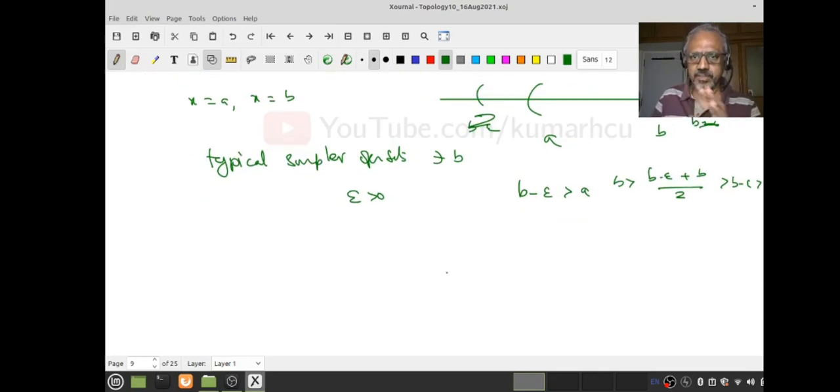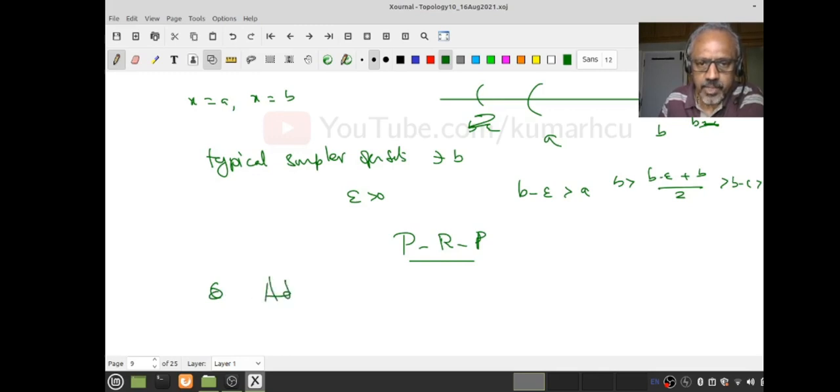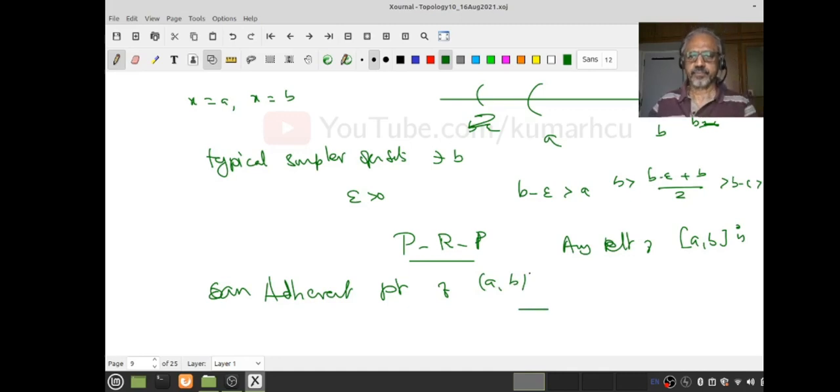These kinds of things are never shown by a picture, a picture only suggests, but you should learn how to write a rigorous proof. Okay, pause, review, proceed. So what I have shown is that any element of the closed interval AB is an adherent point of the interval AB.